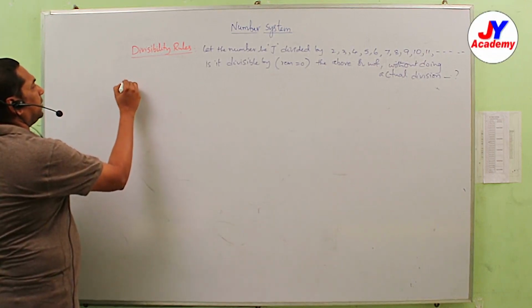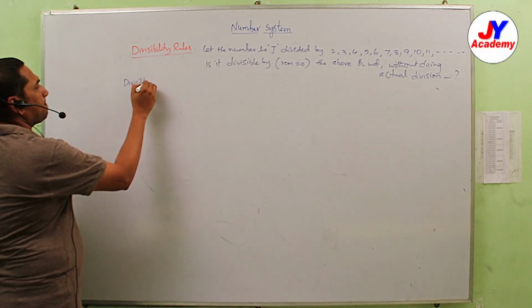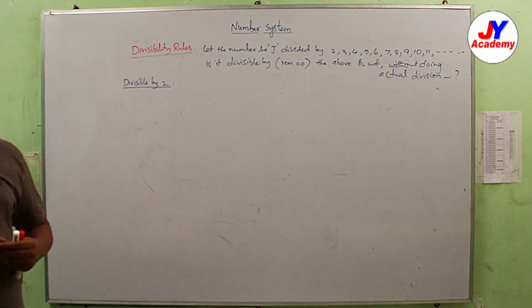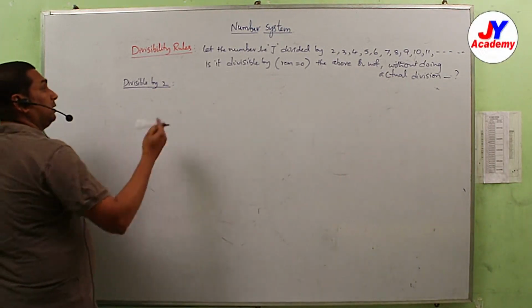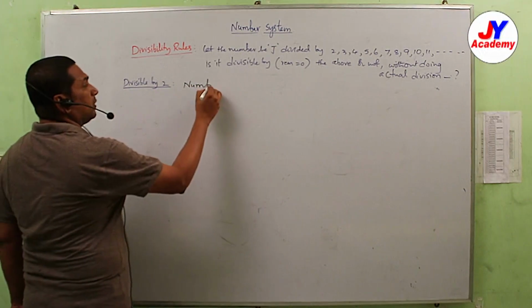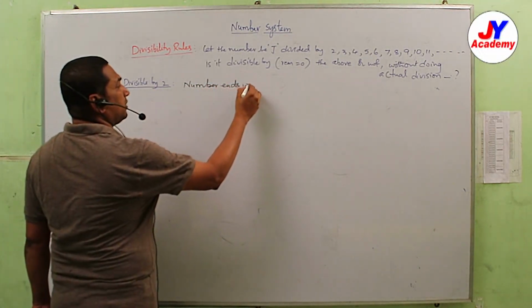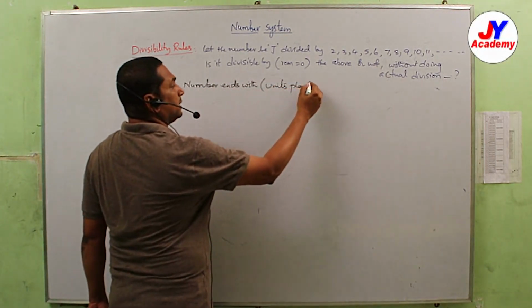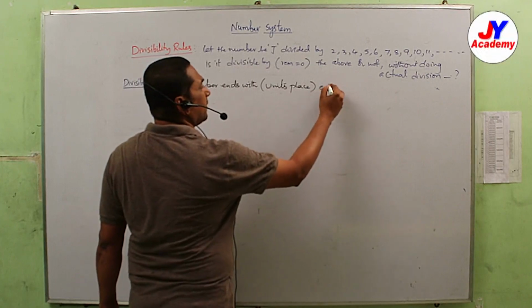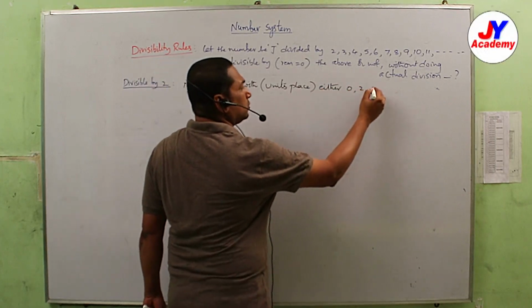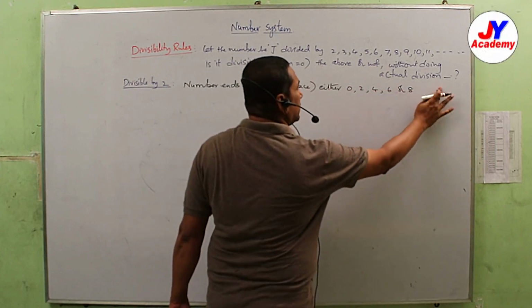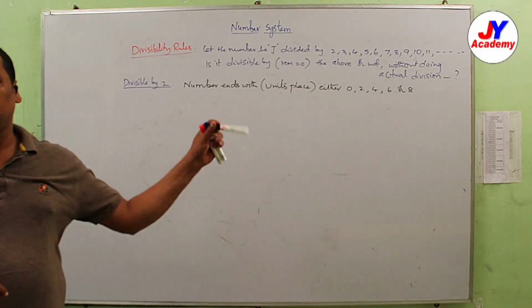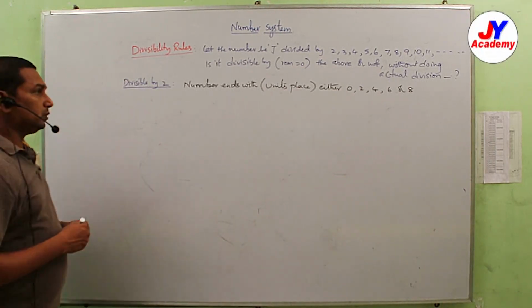Suppose divisible by 2, very simple. If the number ends, meaning the units place or ones place, with either 0, 2, 4, 6 or 8, any of these 5, then it is divisible by 2.